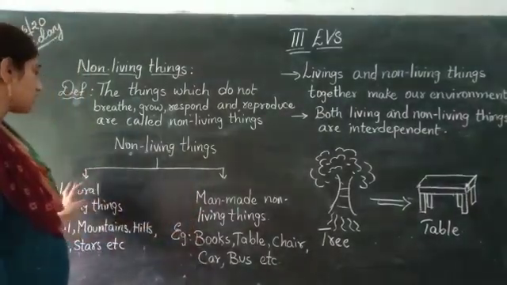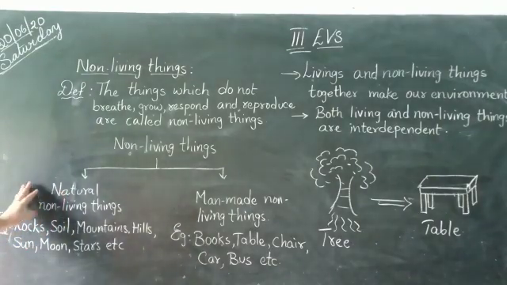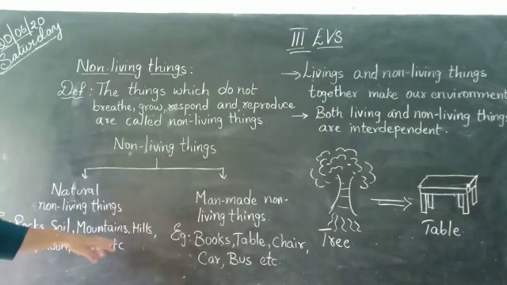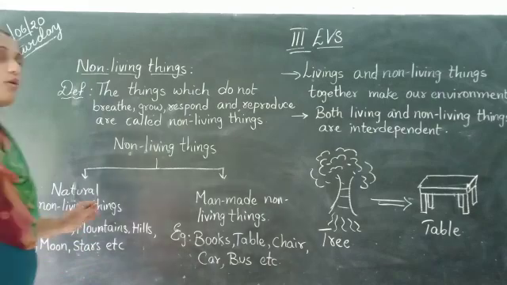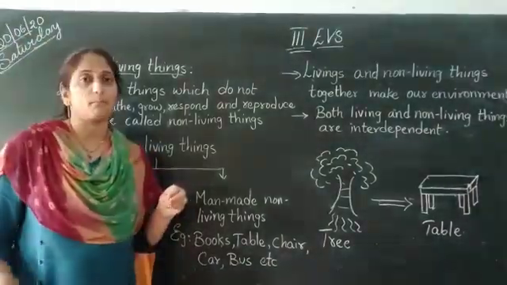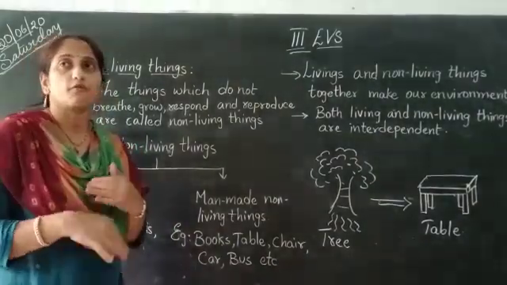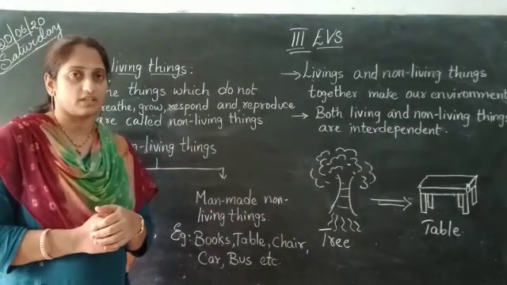Examples of natural non-living things are rocks, soil, mountains, hills, sun, moon and stars. Why are they called natural? Because they are not made by a man. Right? They are formed naturally. That's why they are called natural non-living things.